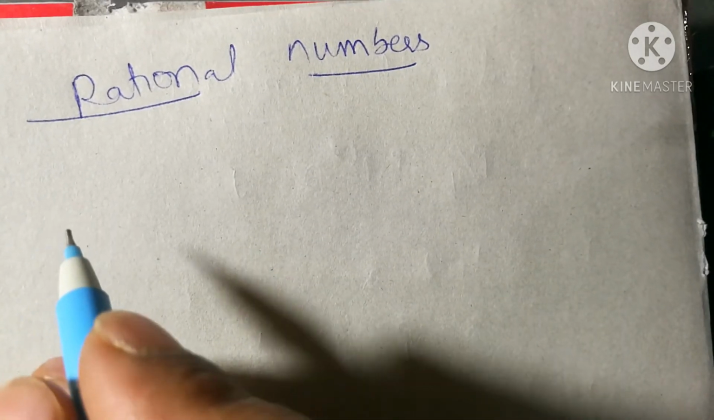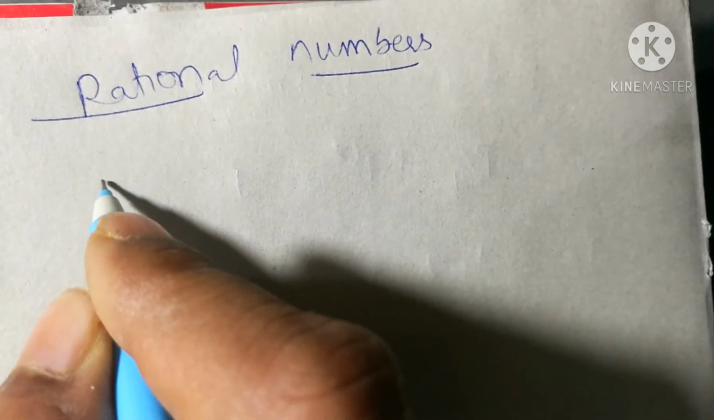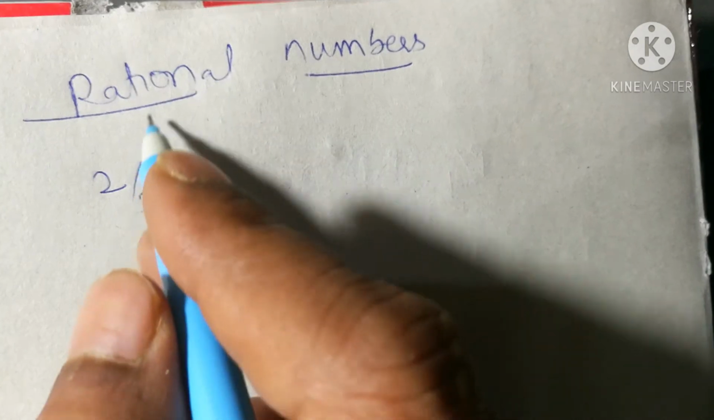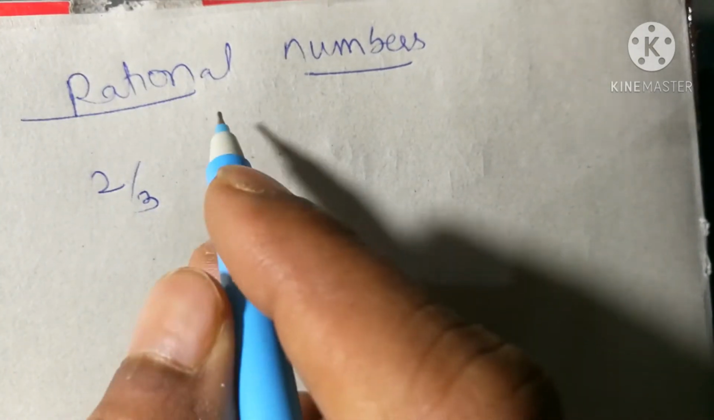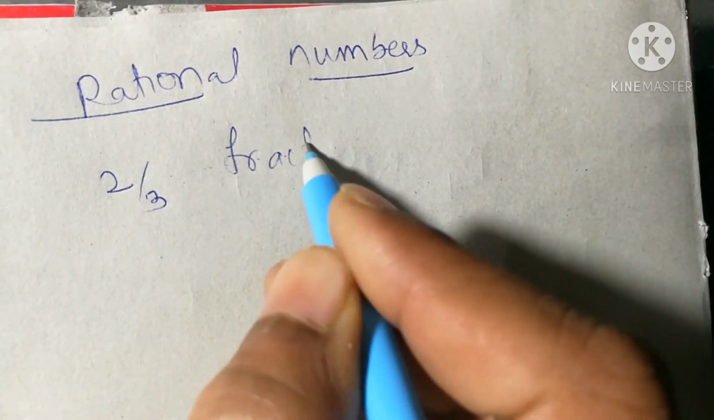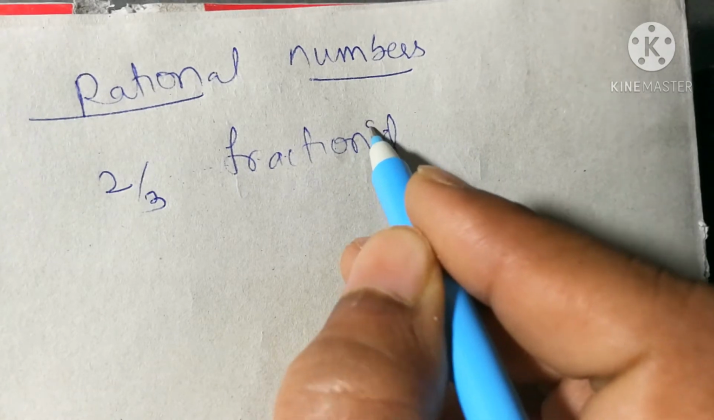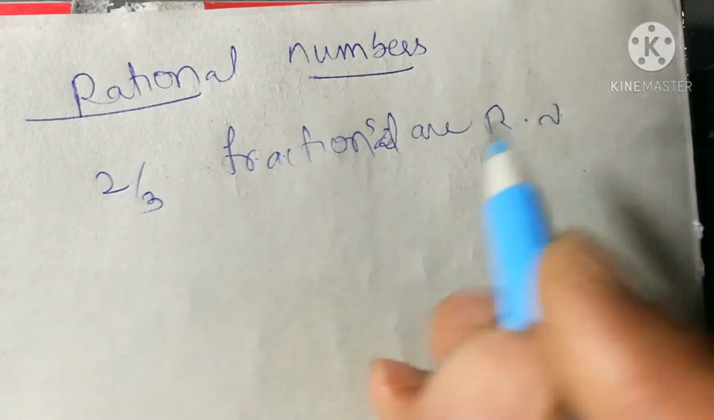If you consider numbers already in P by Q form, nothing but fractions like 2 by 3, they are already in P by Q form, so they are rational numbers. So all fractions are rational numbers, right? All fractions are rational numbers.